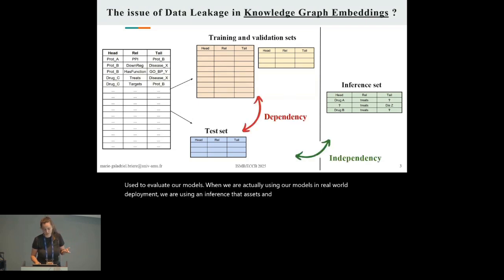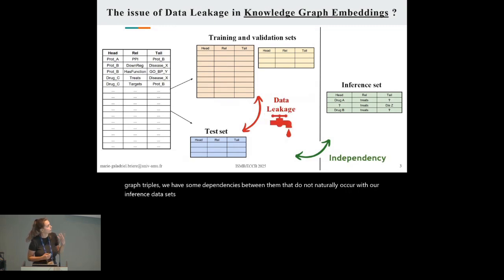And as you can see, because the training and test datasets are drawn from the same initial data distribution of knowledge graph triples, we have some dependencies between them that do not naturally occur with our inference datasets. And this is what is causing data leakage.